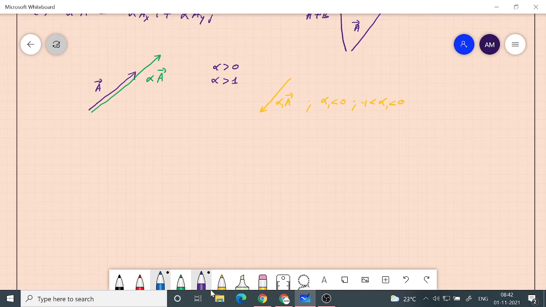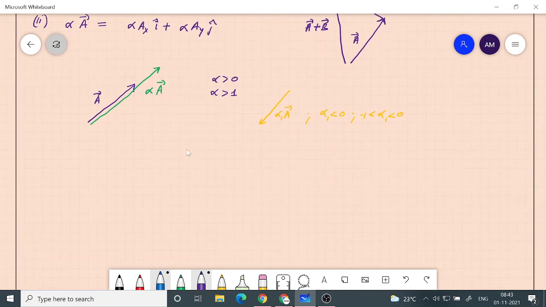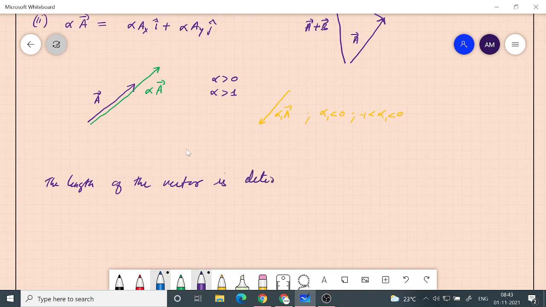Now you can have additional structures in the vector space, like what is called the dot product, etc. So the length of the vector, for example, is determined.